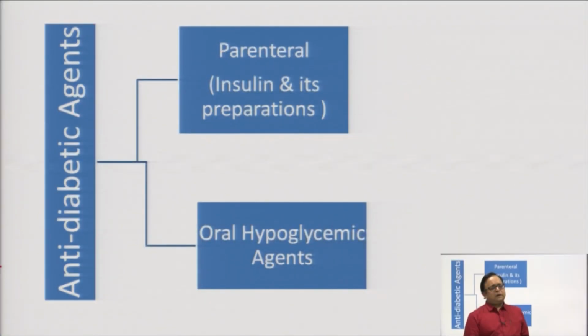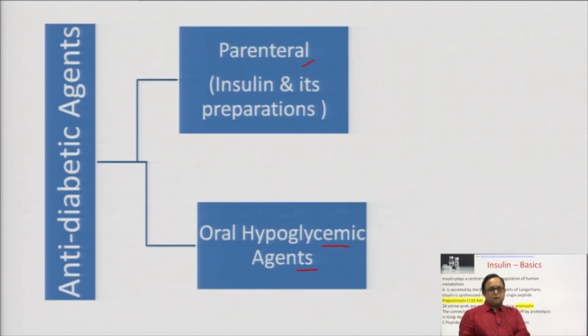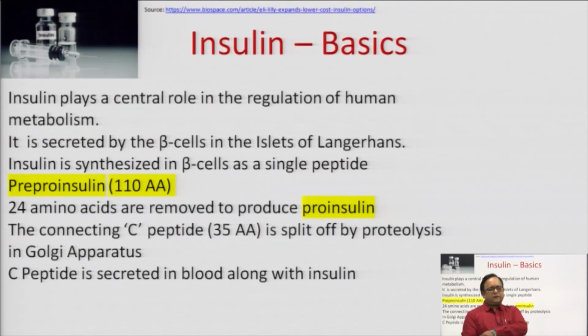As far as the anti-diabetic agents are concerned, they can be categorized into two major categories. First is parenteral and the second is the oral hypoglycemic agents. Parenteral agents include insulin and its preparation. Oral hypoglycemic agents are classified into various categories. So, that oral hypoglycemic agents we will see in the next lecture. Right now I am discussing insulin.